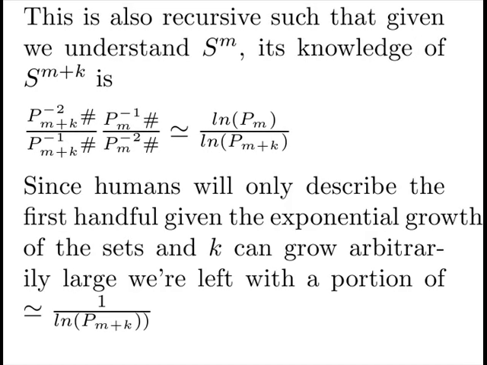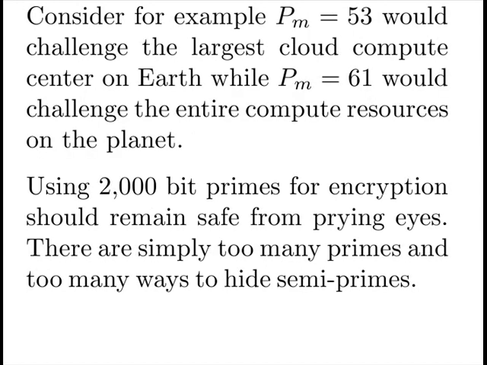Since humans will only describe the first handful of the S models, given the exponential growth of the sets, and k can grow arbitrarily large, realistically we're left with a portion of about 1 over the log of the prime of interest. Consider, for example, the prime equal 53 would challenge the world's largest compute center on Earth, while prime equal 61 would challenge the world's compute resources. Using 2000-bit primes for encryption should remain safe from prying eyes. There are simply too many primes and too many ways to hide semi-primes.